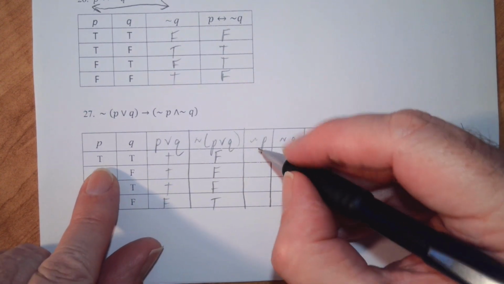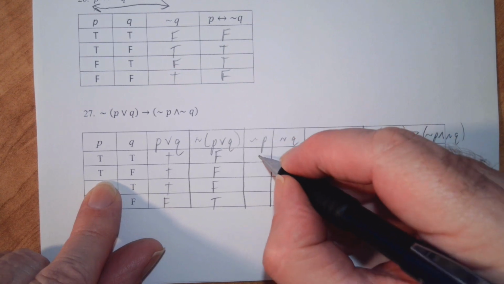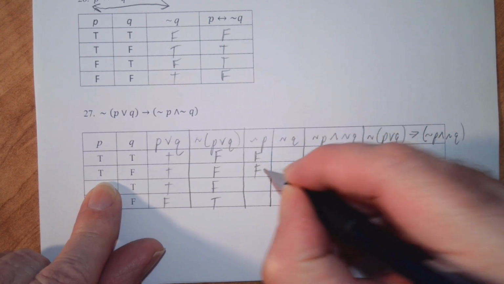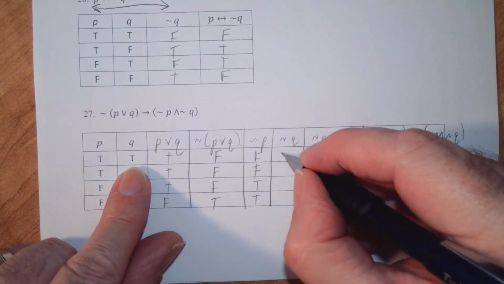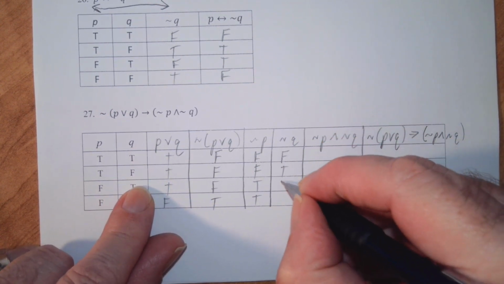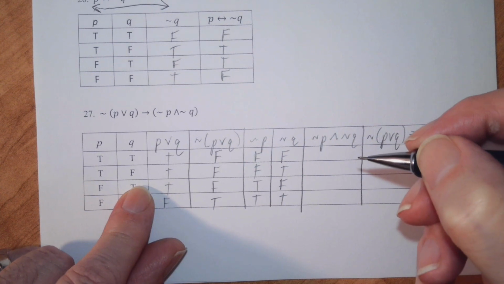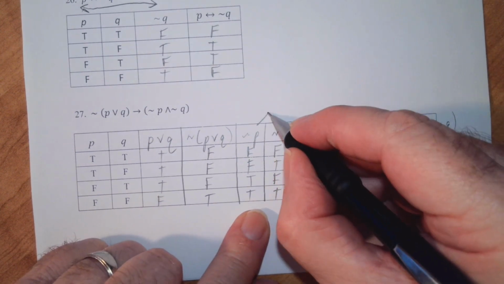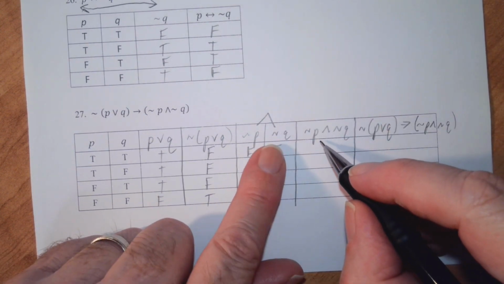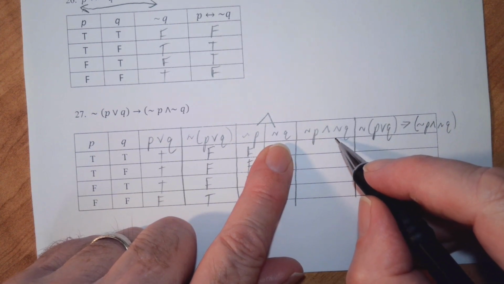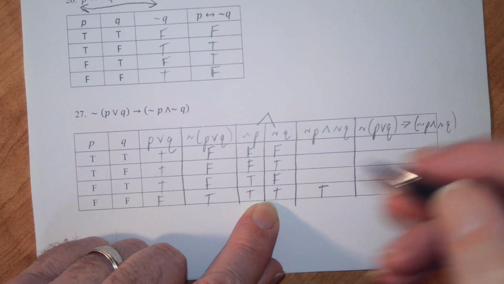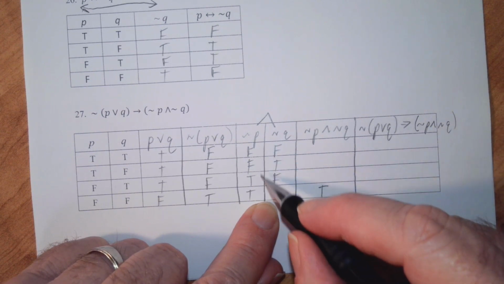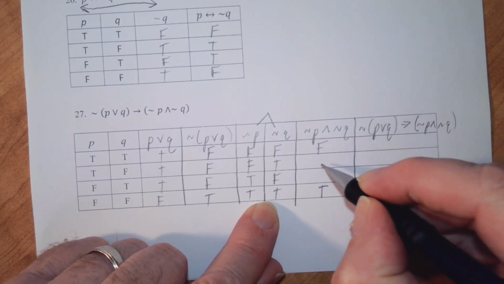Not P is the opposite of our P column. So false, false, true, true. Not Q will have false, true, false, true. So now we're going to do an AND statement with these two here, not P and not Q. We know AND statements will be true if both statements are true. There's no other case where they're both true, so these are false.